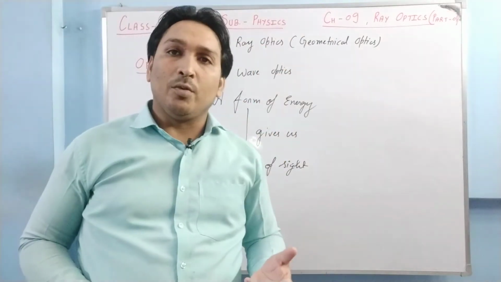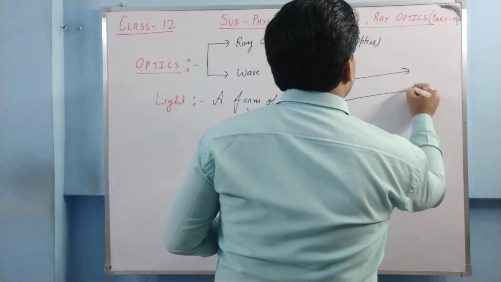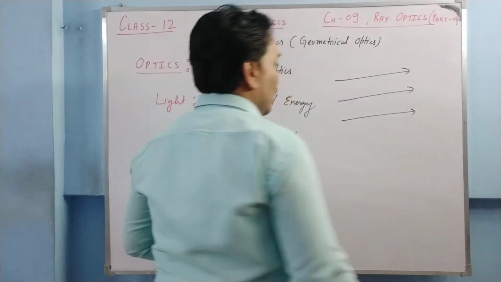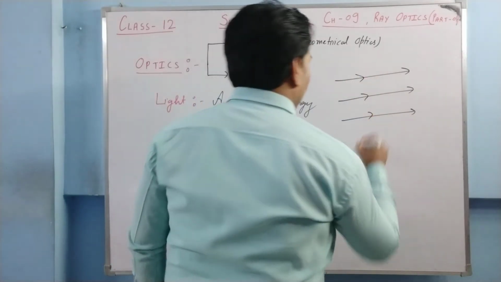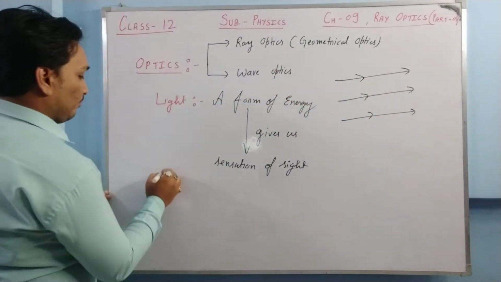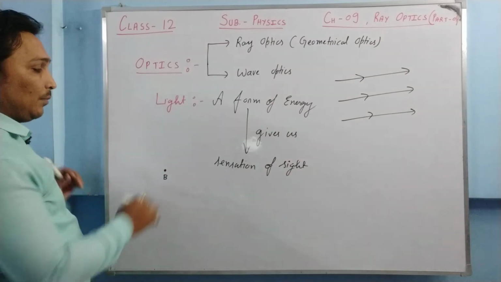We represent the propagation of light by using rays. Like suppose a bulb is here, so from the bulb the light is emitting in all directions.